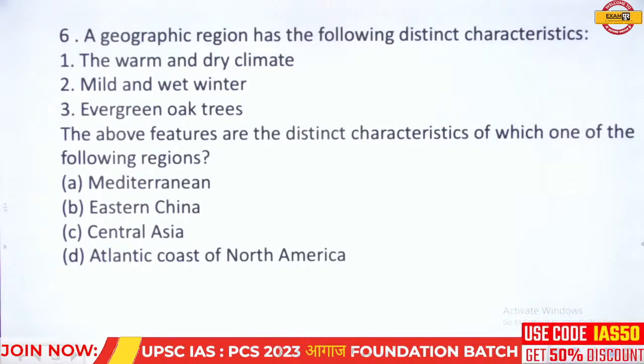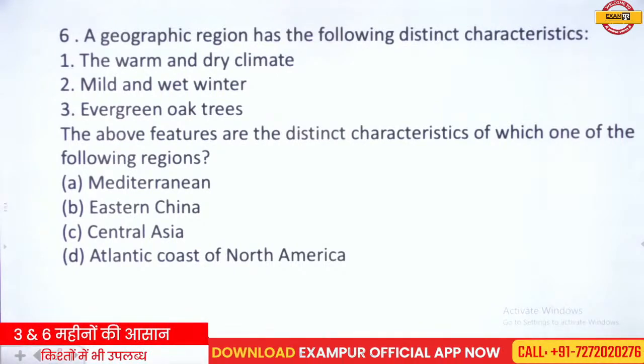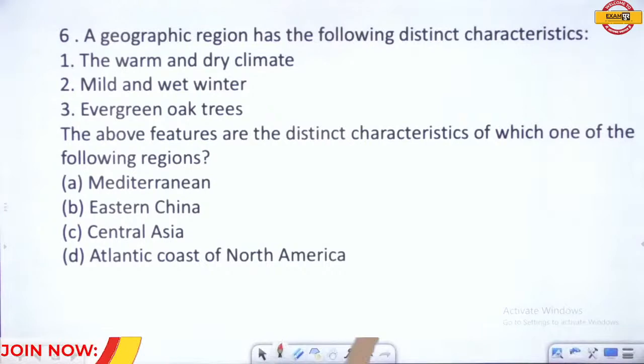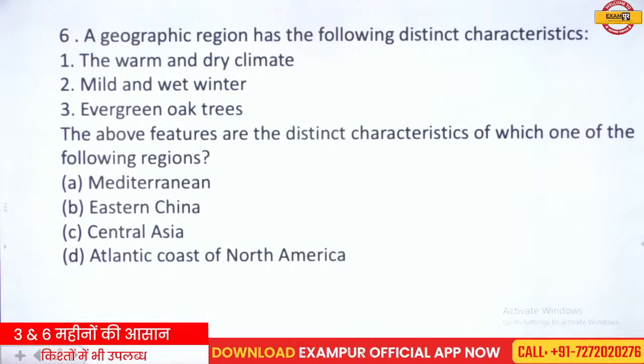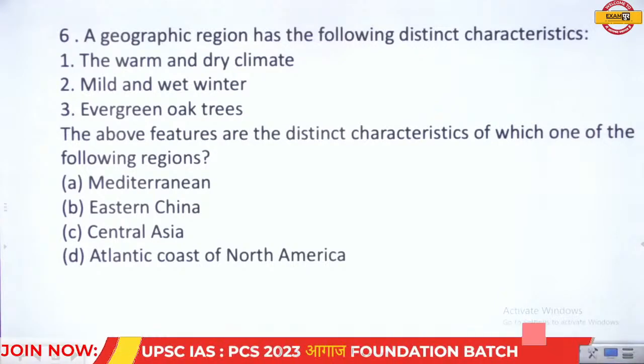Mediterranean, Eastern China, Central Asia, Atlantic coast of North America. These features have been given. You should match these features with their appropriate geographical region. Read this question very carefully.